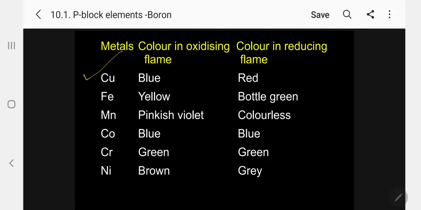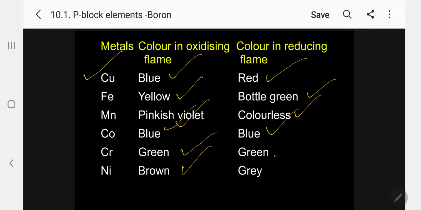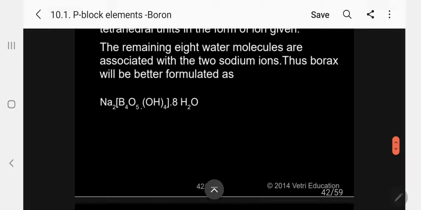So, if it is copper, in the oxidizing flame the color is blue, in the reducing flame red. Iron, oxidizing flame, yellow color, the reducing flame bottle green. Manganese, pinkish violet in the oxidizing flame, colorless in the reducing flame. Cobalt, blue in the oxidizing flame, blue again in the reducing flame. Chromium is also the same, green in both cases. But nickel is brown in the oxidizing flame and gray in the reducing flame. So these you have to memorize, as any question can be asked. Kindly follow.